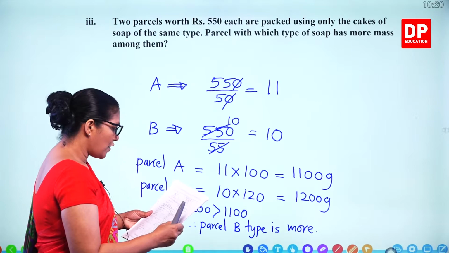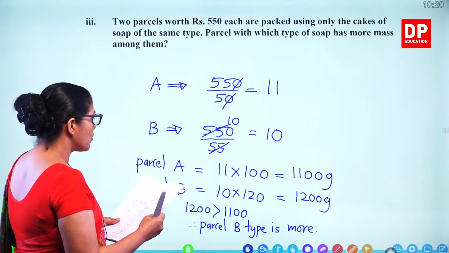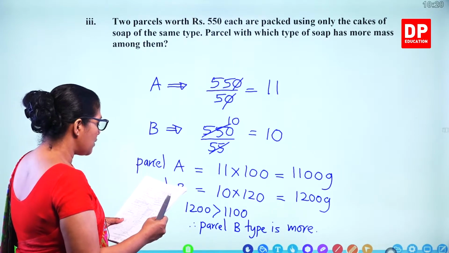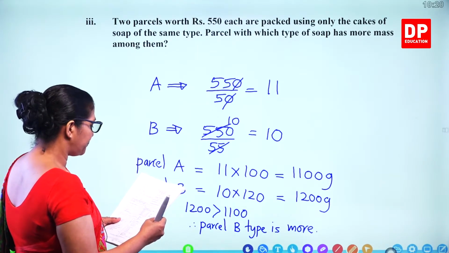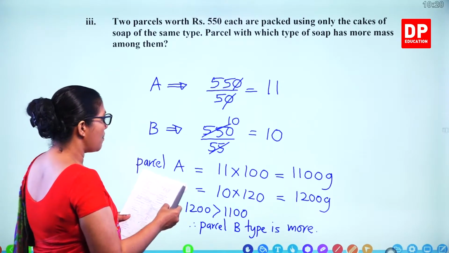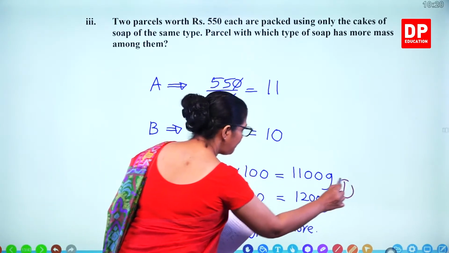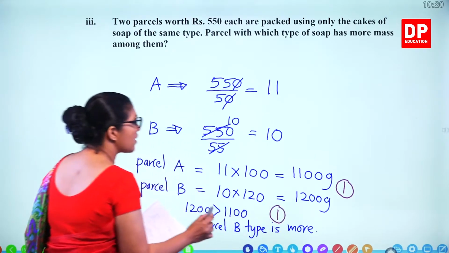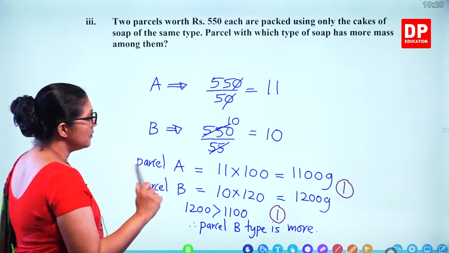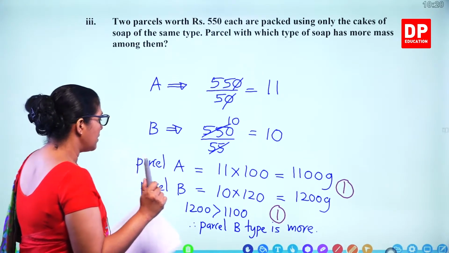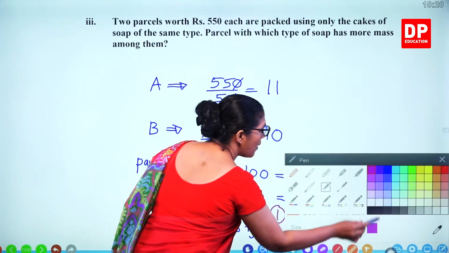So how many marks for that one? So 1100, 1200, and the weight of the type B parcel is more. So you get 1 mark for these two and 1 mark for this. So 2 marks. So 6 plus 2, 8 marks already given. Now let's take the last part.